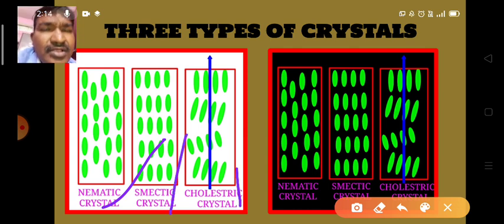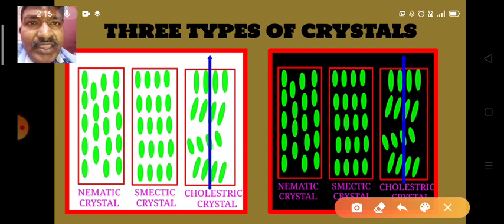So here many types of liquid crystals are there, but we are going to study the three types: nematic, smectic, and cholesteric liquid crystals. Okay, the pictures shown in this slide indicate these three types of liquid crystals.